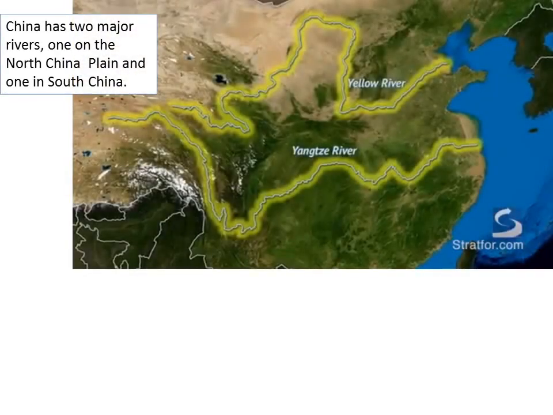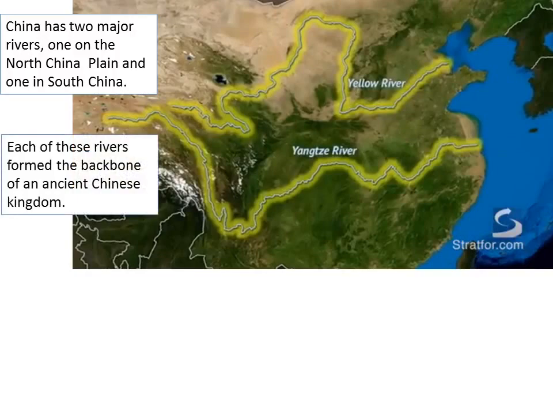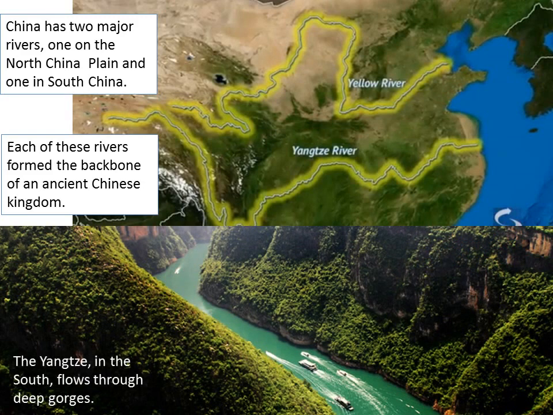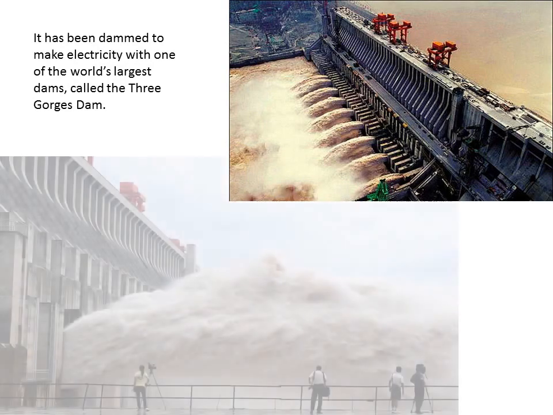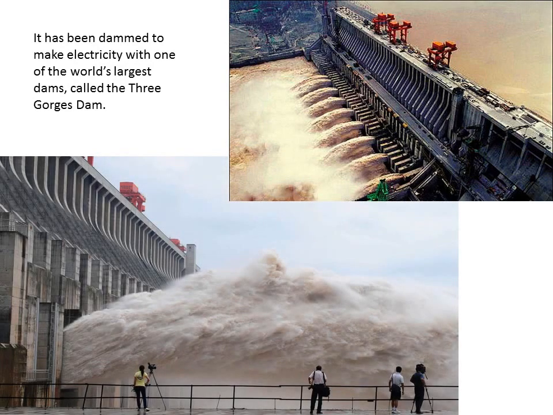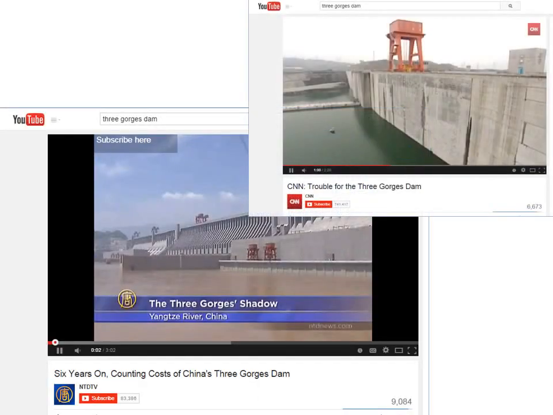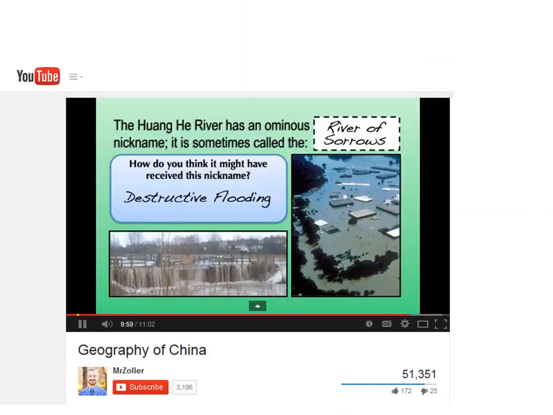China has 2 major rivers, one on the North China Plain and one in South China. Each of these rivers form the backbone of an ancient Chinese kingdom. The Yangtze in the south flows through deep gorges. It's been dammed to make electricity with one of the world's largest dams called the Three Gorges Dam. Take a peek at one or both of these films. They're pretty interesting on the dam and its problems.